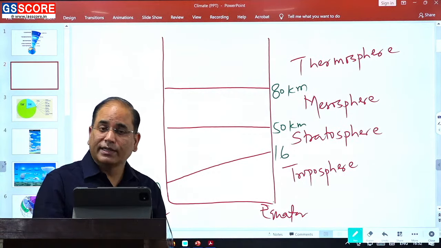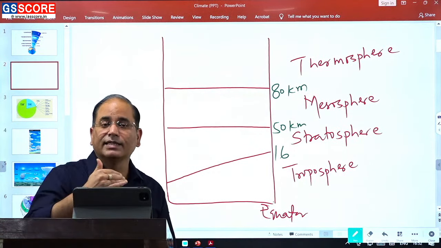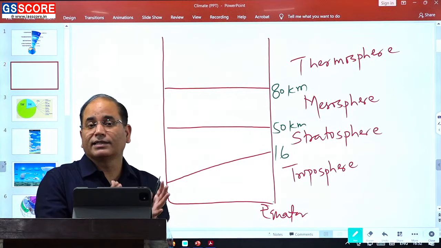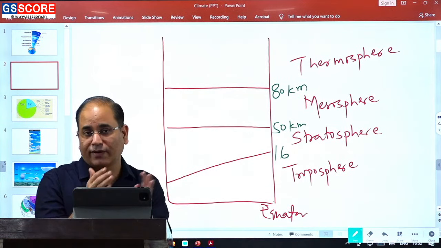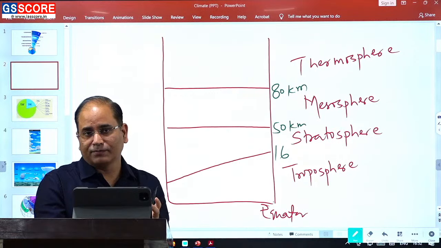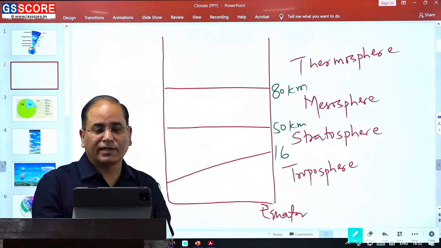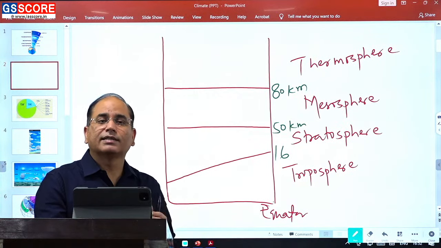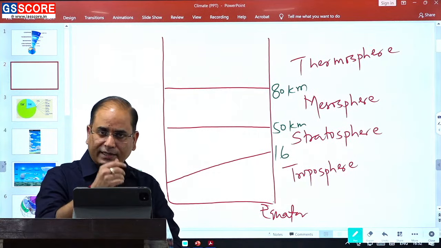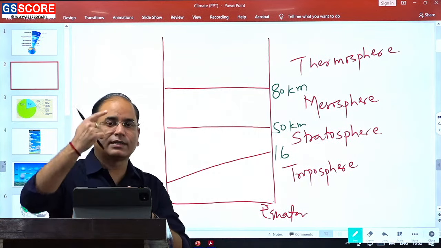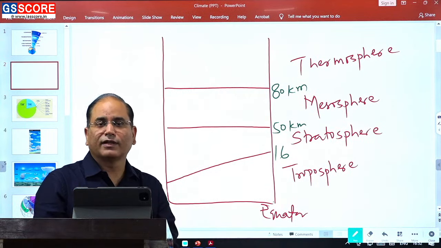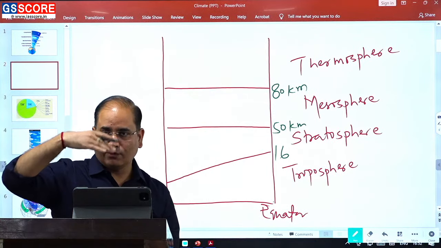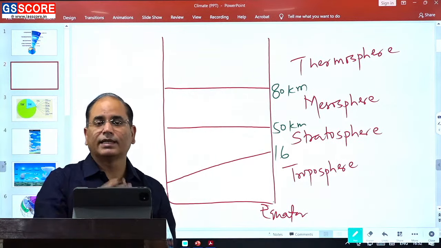In troposphere, temperature decreases with increasing height, and this rate of decrease of temperature is around 6.5 degrees Celsius, and it is simply referred to as the normal lapse rate, environmental lapse rate. तो जो हमारा normal lapse rate है, जो हमारा environmental lapse rate है, that is associated with the lower part of the atmosphere. In fact, this is also the general vertical distribution of temperature. तो वर्टिकल डिस्ट्रीब्यूशन ऑफ टेम्परेचर में आपको क्या याद रखना है कि जब भी आप सरफेस से ऊपर जाएंगे, whenever there is an increase in height, there will be a decrease in temperature.